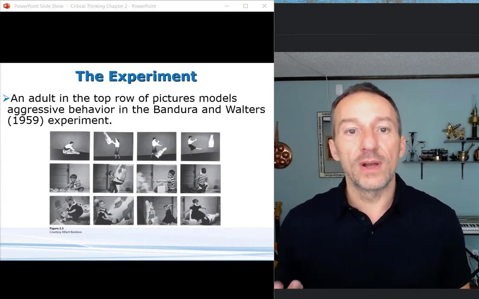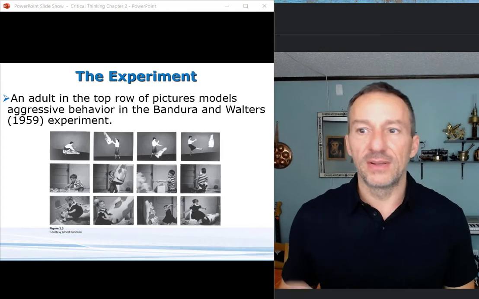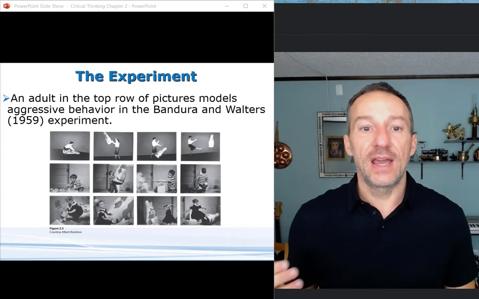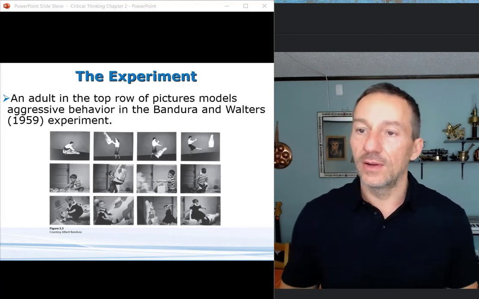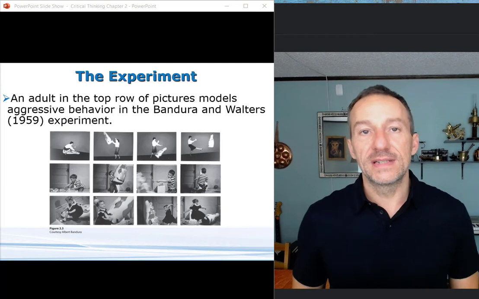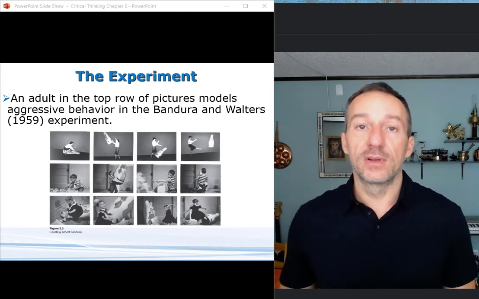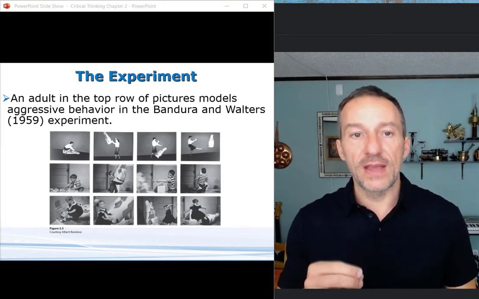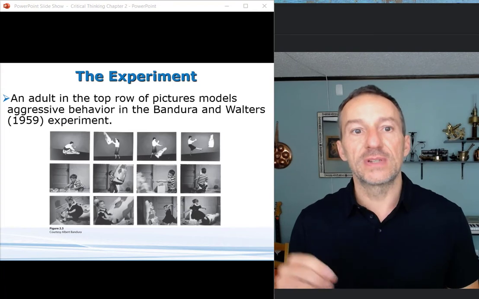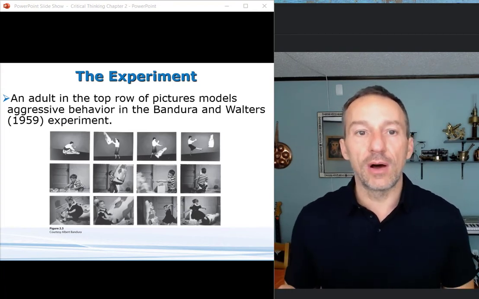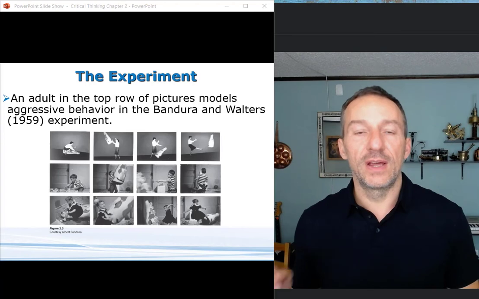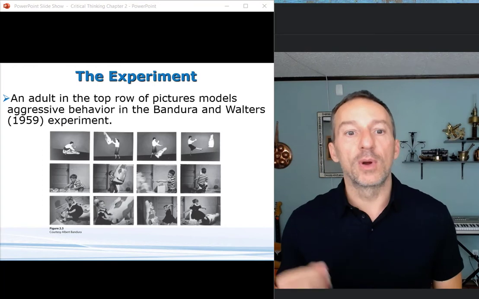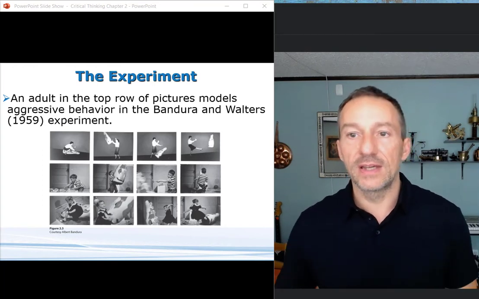What they did is they had one group of kids, they watched an adult that beat up on this doll clown thing. And then they had a second group that did not see the adults behaving that way. And so when they put the kids in the room with that doll, the ones that had watched the adults be more aggressive became more aggressive with the doll themselves. So deducing a prediction here, if a group of children observes an adult behaving aggressively towards a Bobo doll, and another group does not observe an aggressive model of behavior, then the group observing that aggressive model will be more likely to engage in aggressive behavior. So hopefully that should make sense.